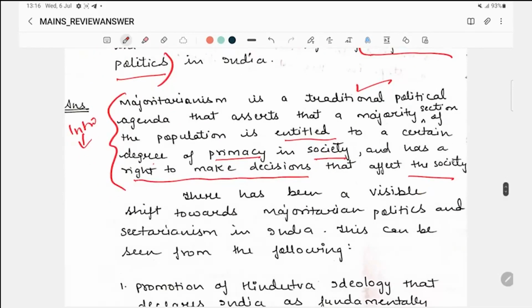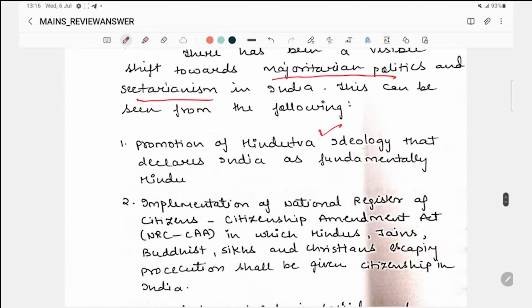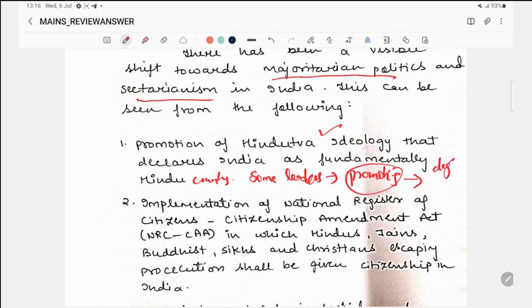There has been a visible shift towards majoritarian politics and sectarianism in India. This can be seen from the following. Okay. Promotion of Hindutva ideology that declares India as a fundamentally Hindu country. So here you have to write some leaders, not all. You have to write some leaders promoting this, which completely degrades the secular credentials.